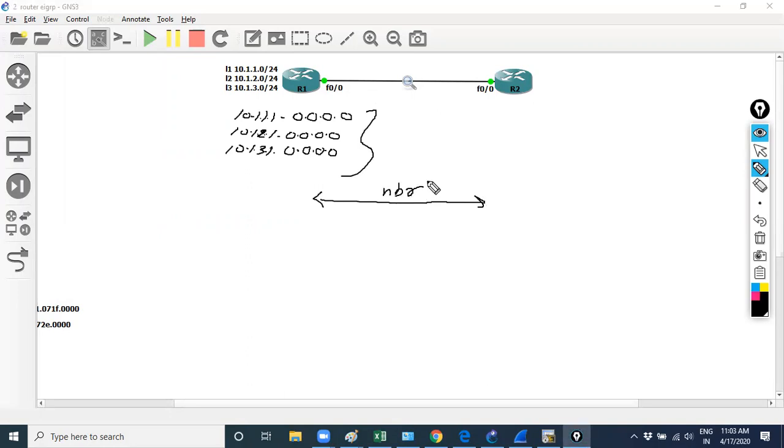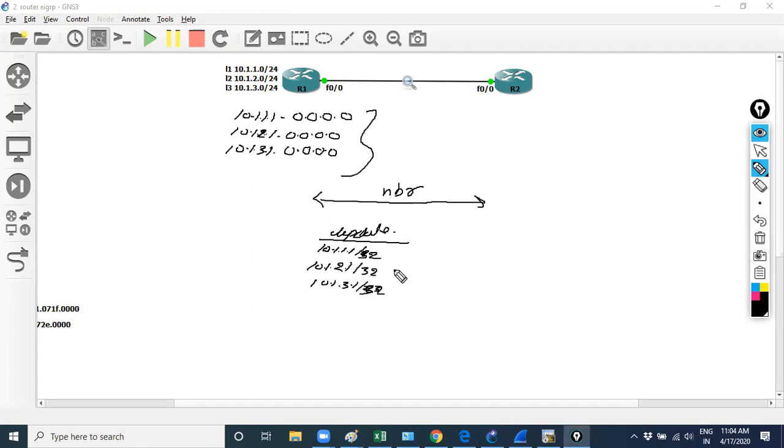Clear? Now please let me know, a question for you guys: in the update message, what information will R1 advertise? Prefix 10.1.1.1 with CIDR value 32, 10.1.2.1 with CIDR value 32, 10.1.3.1 with CIDR value 32?